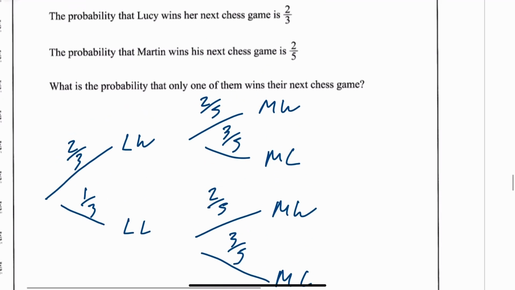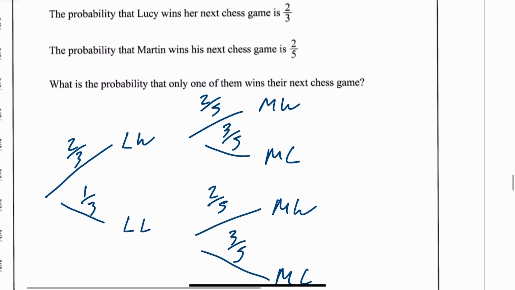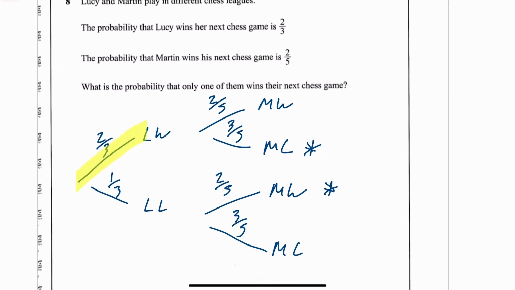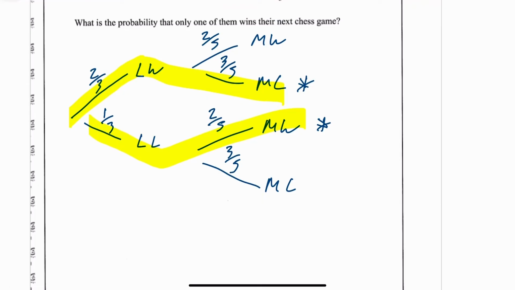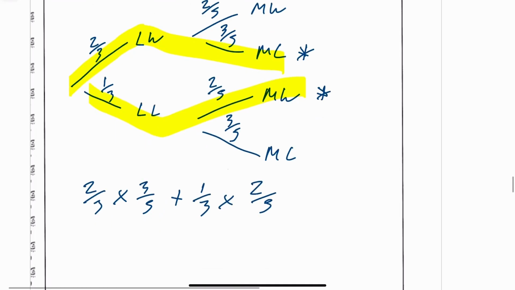Okay, what is the probability that only one of them wins their next chess game? So Lucy could win, but that means Martin has to lose, or Lucy loses and Martin wins. So you have those two branches. So you multiply along here, so this branch, or this branch. And like I've just said, when you say or, you add. So when you say and, you multiply. So 2/3, Lucy wins and Martin loses is 2/3 times 3/5. Or Lucy loses, so 1/3, and Martin wins. So you multiply. So that's what you've got.